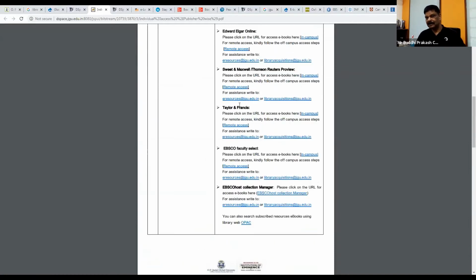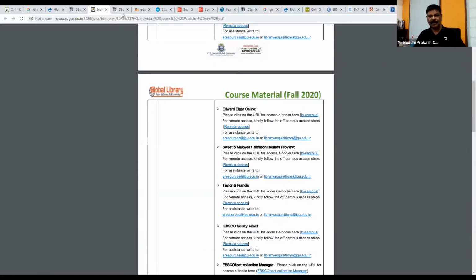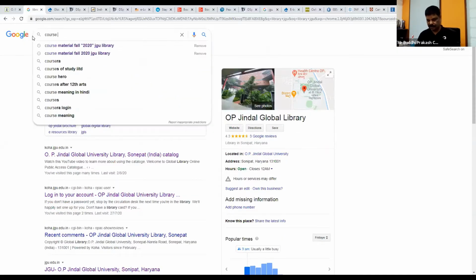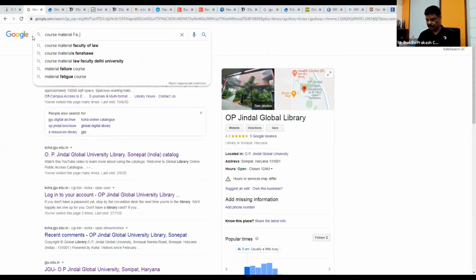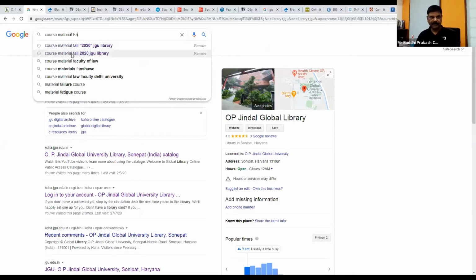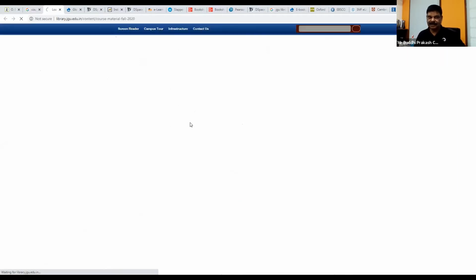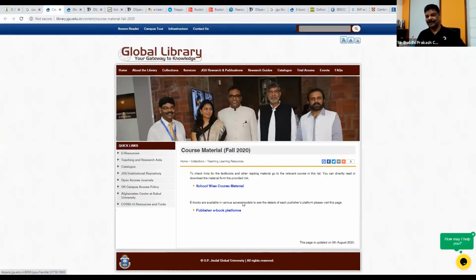If you don't remember the web address, you can even just Google course material. Okay, so even if you Google this, these two documents appear. Okay, so you can directly end up from here also. Okay, so there are many various approaches you can use to land on these pages and have access to the ebooks. Right. So that's all from my side.